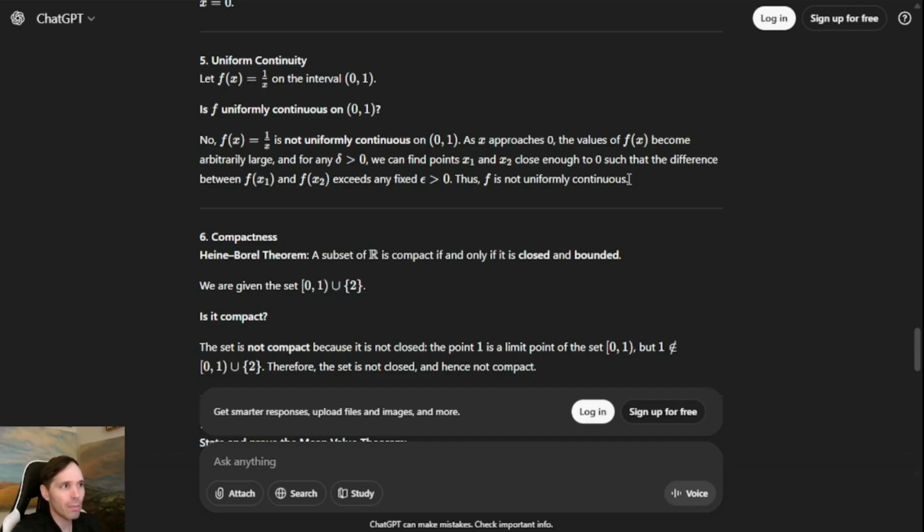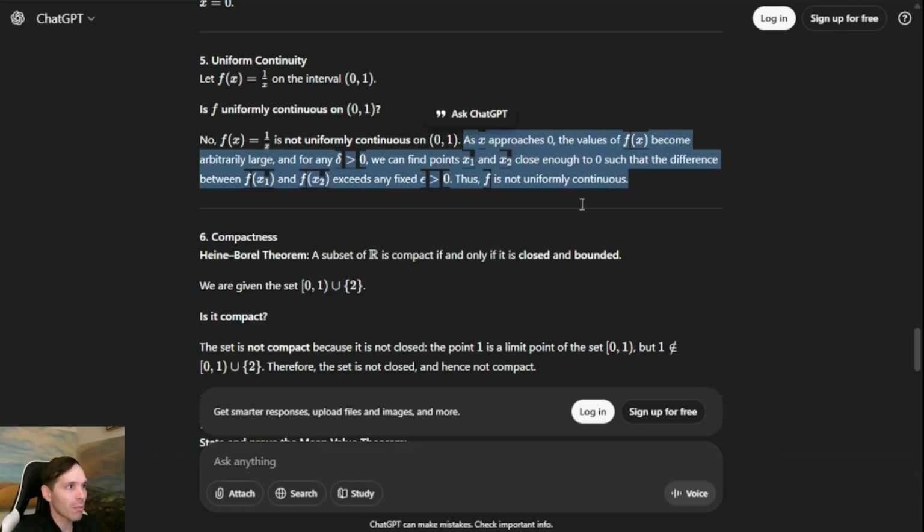You would just have to probably choose points that are, you know, maybe less than 1 over delta, or less than delta, for example, apart on the x-axis, and less than delta away from 0, basically, so that the values are going to be so large that f of x1 minus f of x2 is going to be greater than epsilon. But that would be the idea.